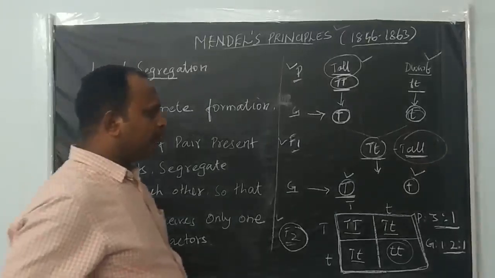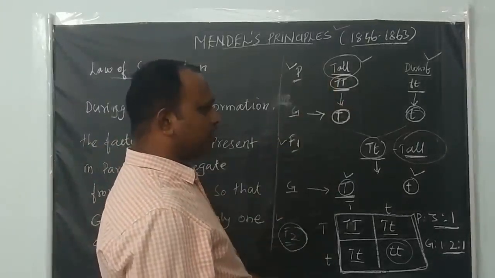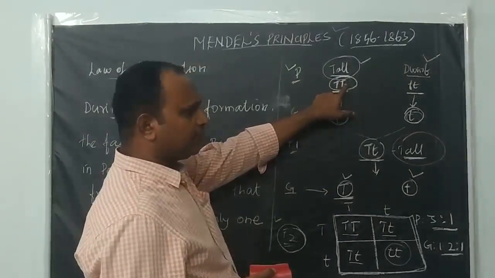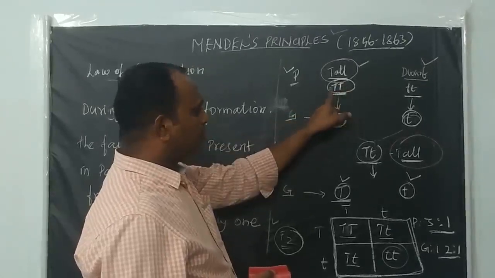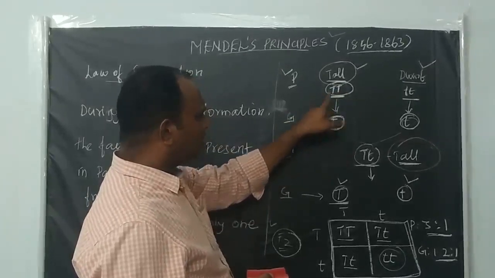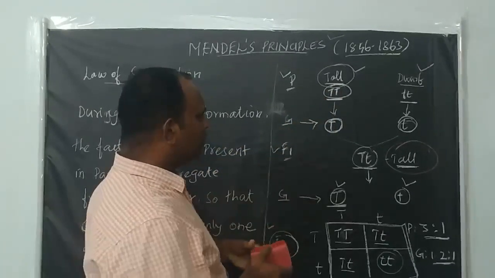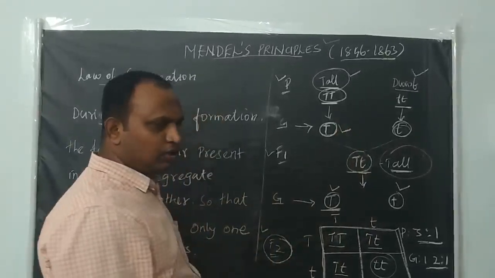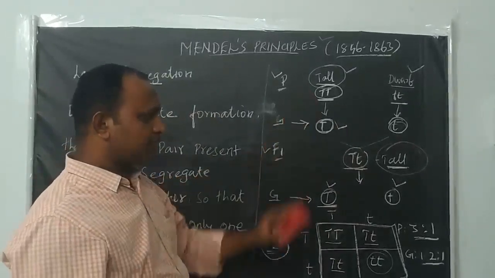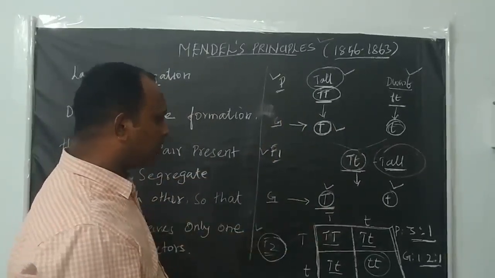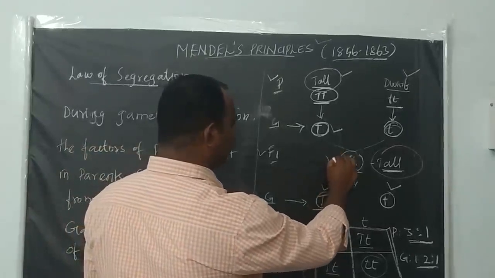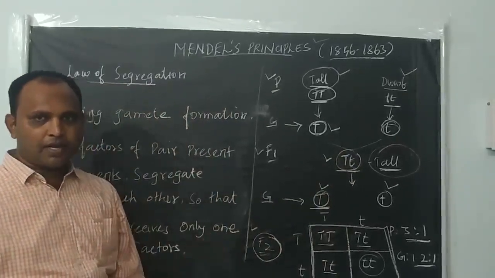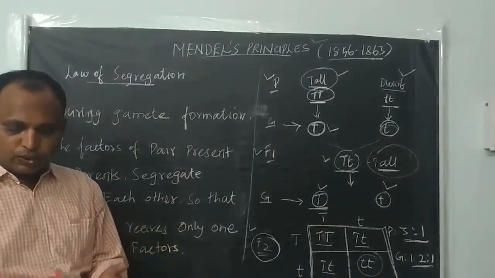See here, in a parent organism the factors are present in pairs, capital T. But during gamete formation, what will happen? They segregate from each other, so that the gamete receives only one of the factors, not both. This is a homozygous condition. In the heterozygous condition, you can see in the F1 progeny, capital T and small t. These are dissimilar factors, but they are present together.